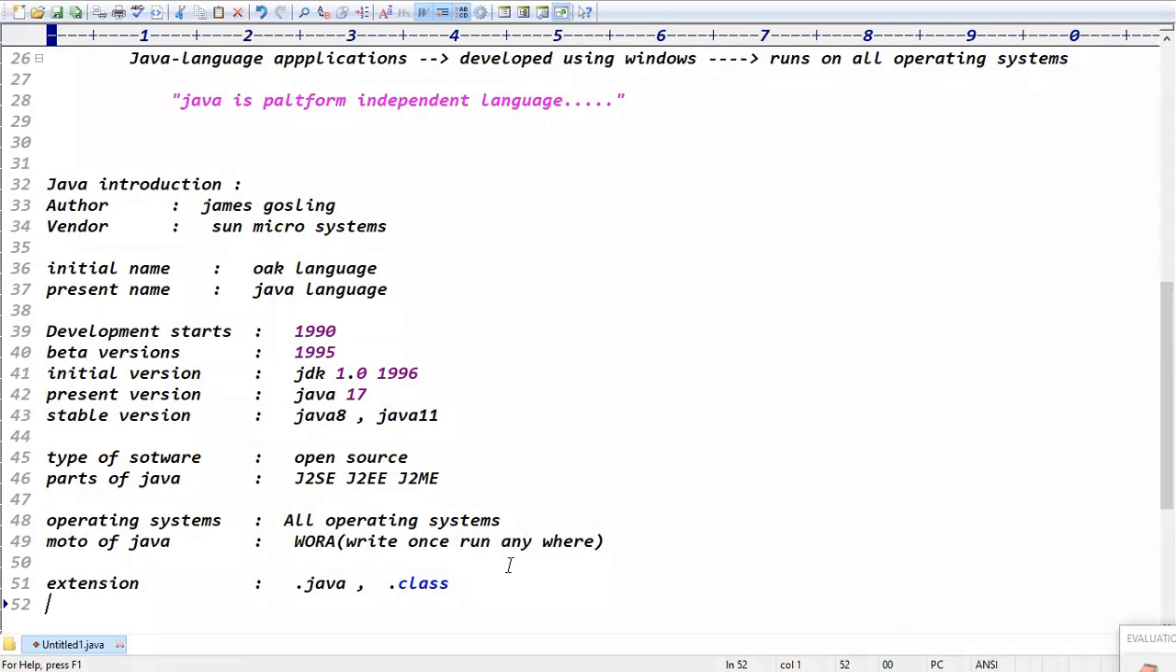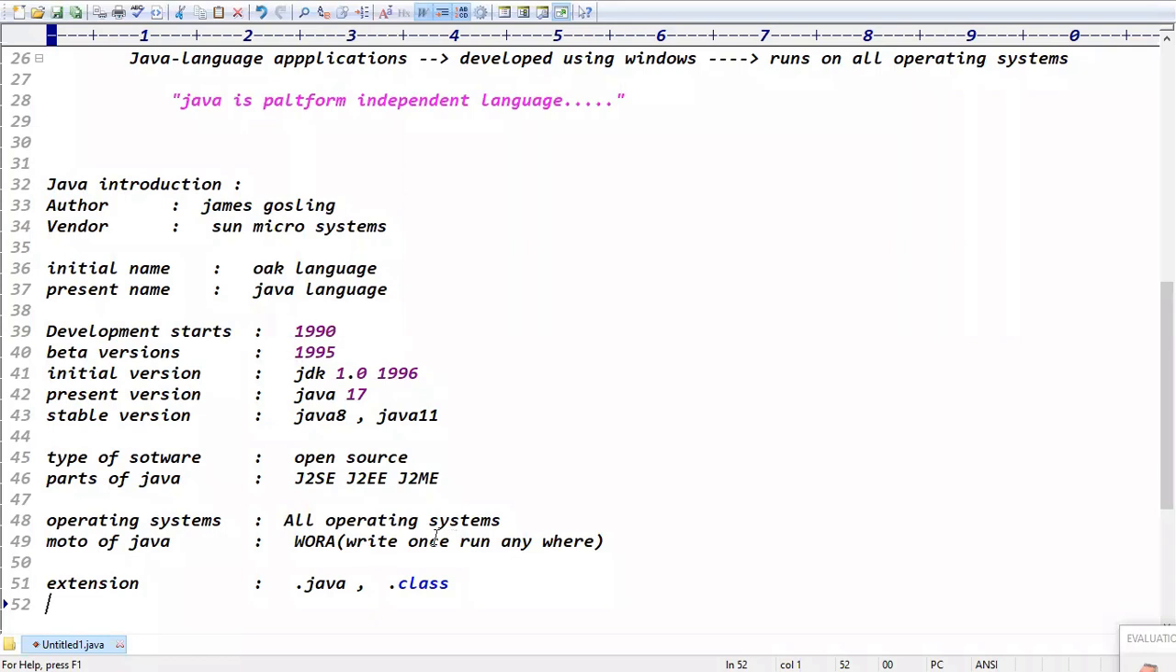Servers are different. That is the web application point of view. When you change the server, we just need to change the jar files because they give different implementations, right? That is a different point. But here WORA means write in one operating system, run in any operating system. That's the meaning. Is it clear now? Extensions like .java and .class, right? So this is the Java introduction.